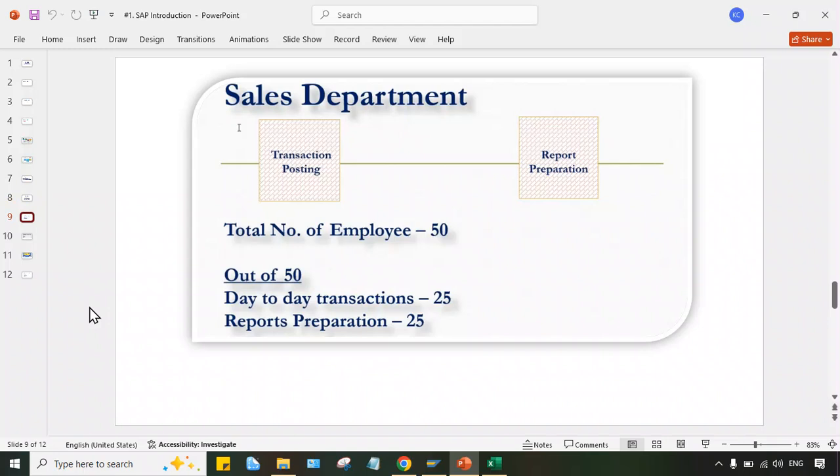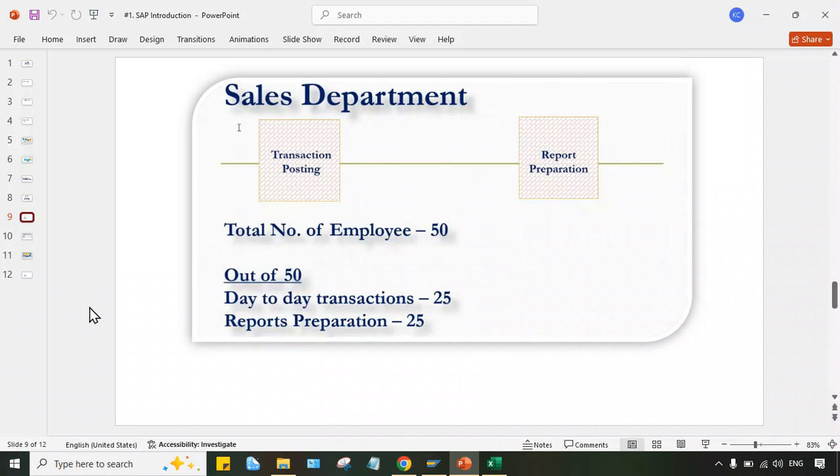Customer payments also have to be recorded. So multiple activities and transactions are taking place on a regular basis. And report preparation: of course, the management of Tata Motors will take further or future decisions based on the reports only, right?